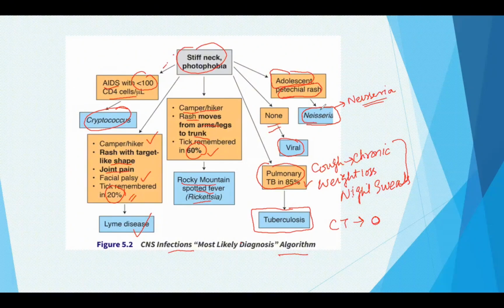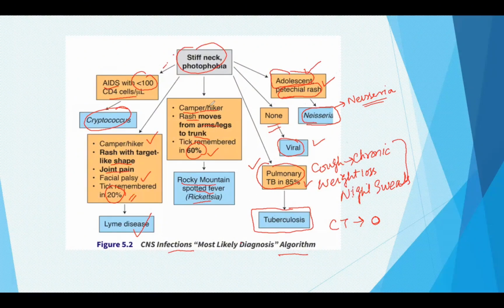Meningitis because of Neisseria is more common in adolescents, and additionally we would have the petechial rash. In viral, there is no additional information. In TB, we would have symptoms of pulmonary TB in 85% of cases, or we might have a past history of TB. So, in such cases, the meningitis is because of tuberculosis.